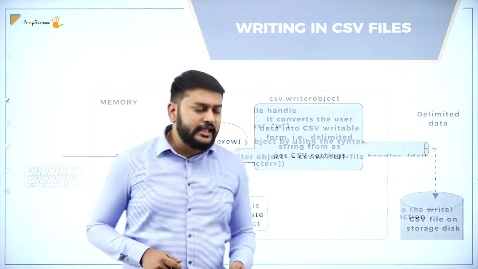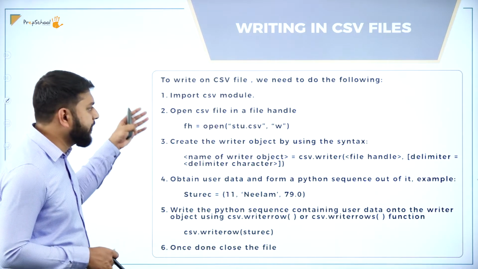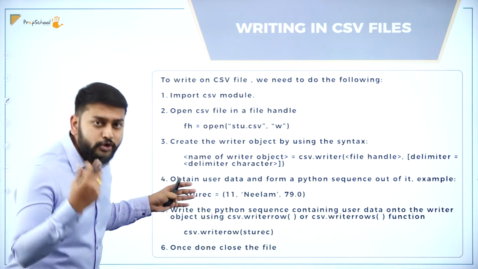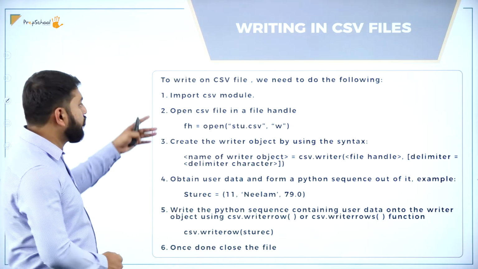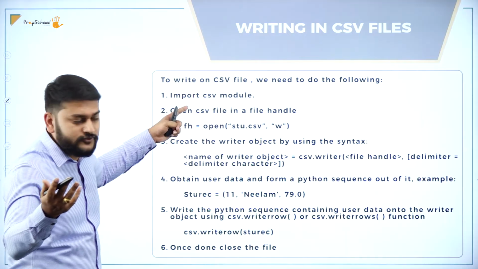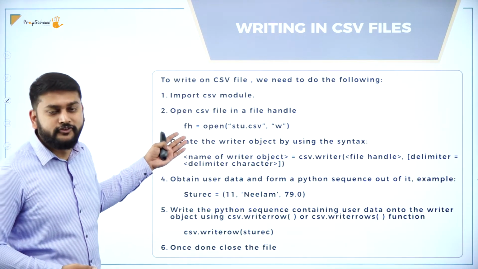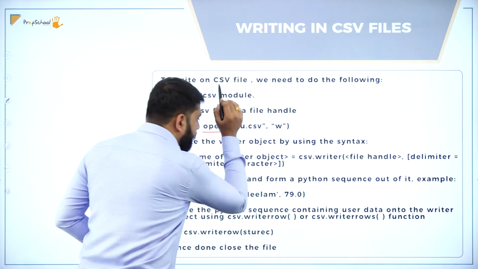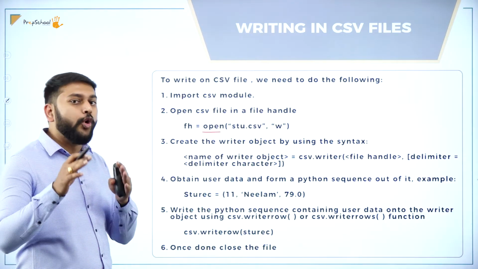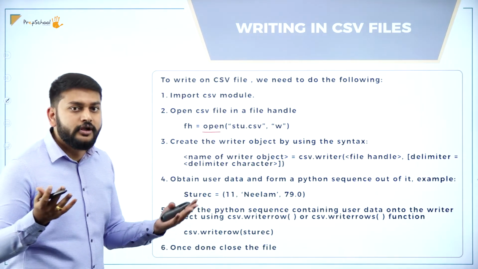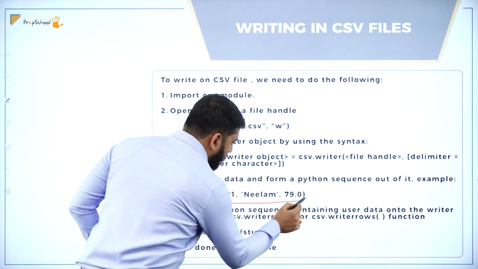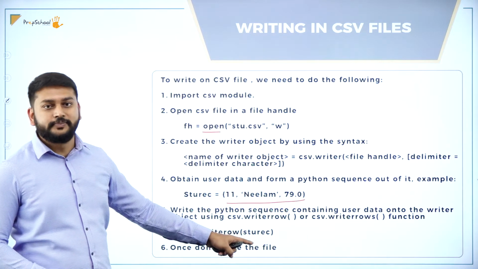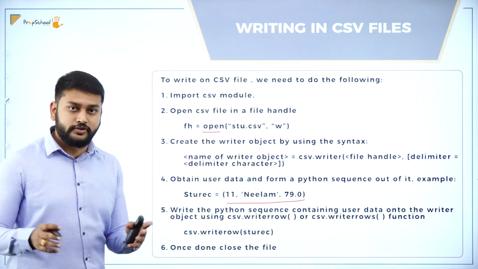These are the steps that I need to follow whenever I want to write some data into the CSV file, which we have already discussed. The first one is you have to import the CSV module, and you have to open the file. The function that I'm going to use is open, which we have discussed already. Then this is the data that I wanted to insert, so I'm passing that as a parameter to the function writerow.